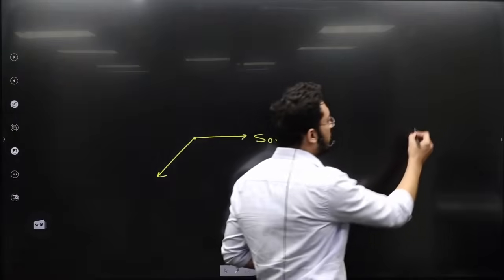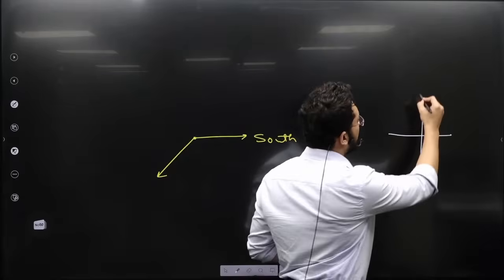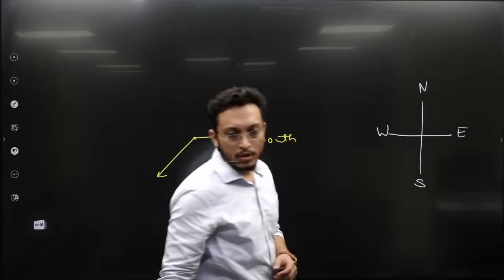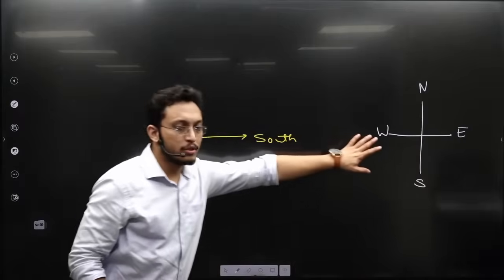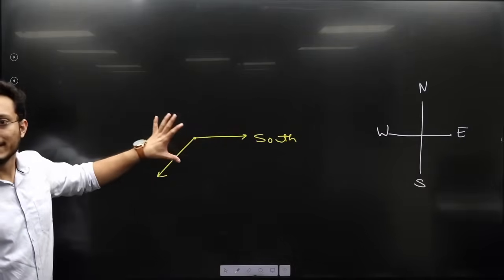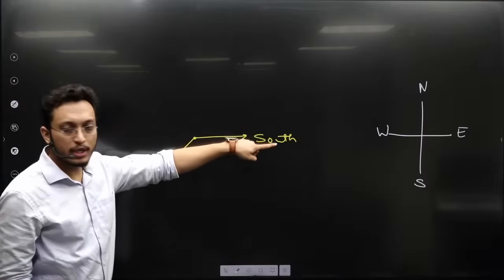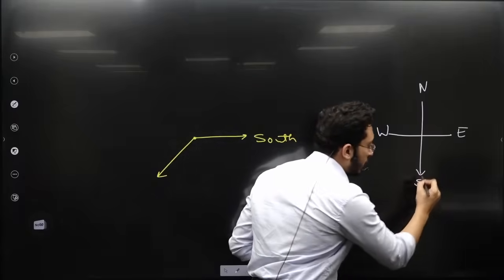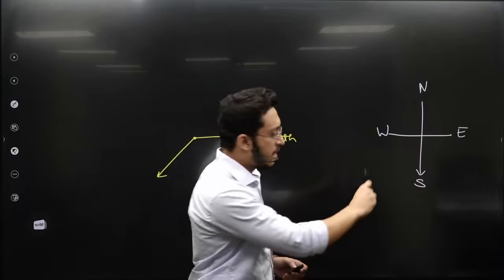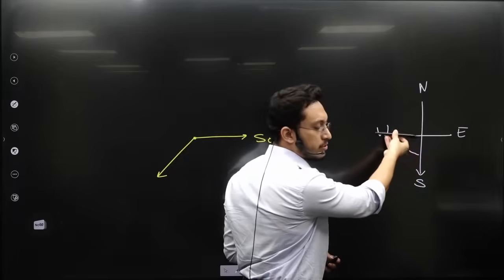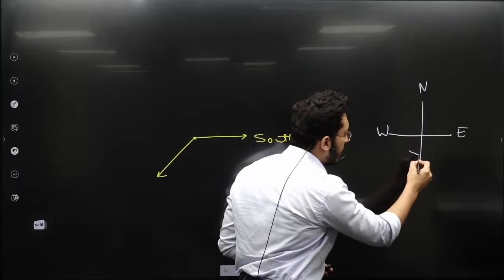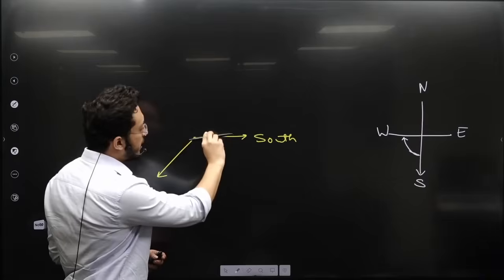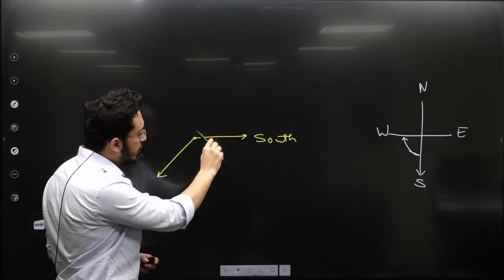Always rely on these basic coordinates: north, east, west, south. Using this, make a new coordinate for yourself in such a manner that this particular direction is south. How will we make this? If we start rotating from south, let's say I rotate 90 degrees clockwise from south, we go towards west. So if I rotate 90 degrees clockwise from south, I will always reach west.